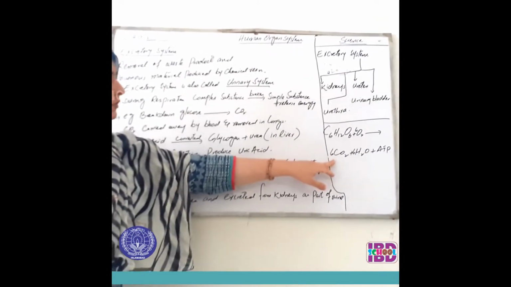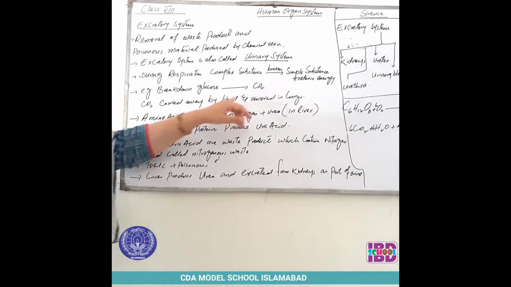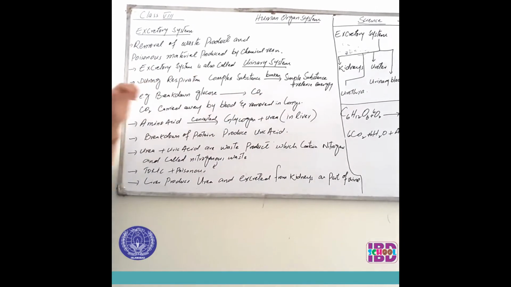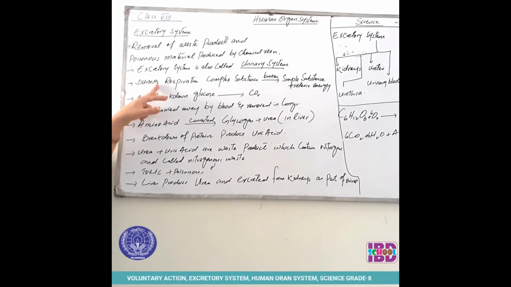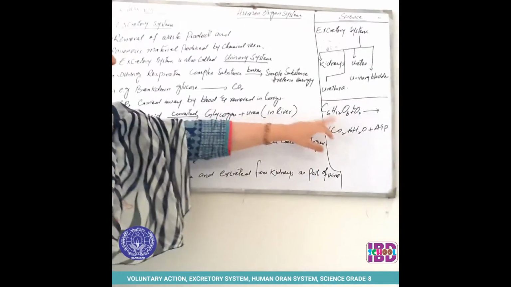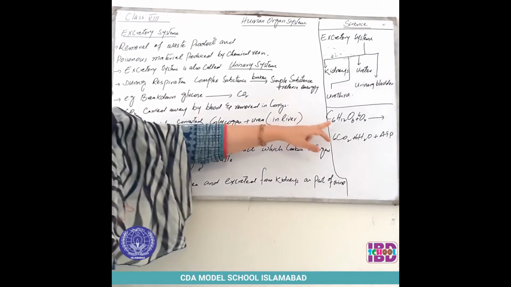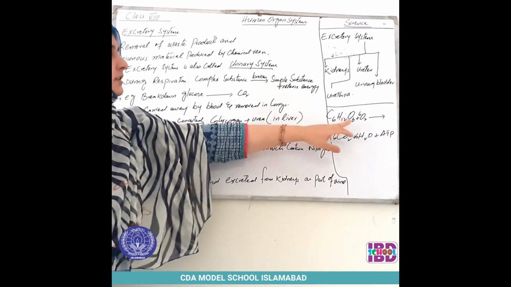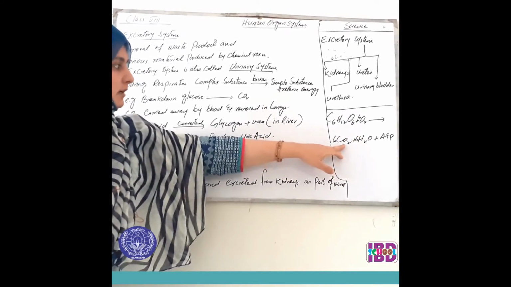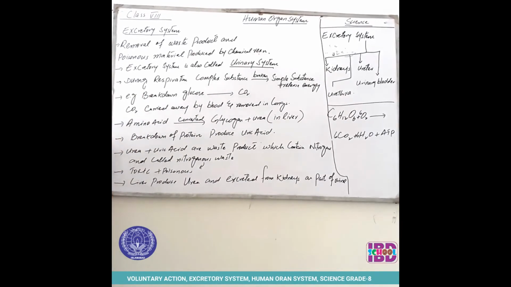The carbon dioxide which is produced during this chemical reaction by the breakdown of glucose is carried away by blood and is removed in the lungs. During respiration, complex substances are broken down into simple substances by the release of energy in the form of ATP. This is the breakdown of glucose. This chemical reaction takes place in the presence of oxygen, and carbon dioxide, water and ATP are produced. This carbon dioxide is carried away by the blood and is removed in the lungs.